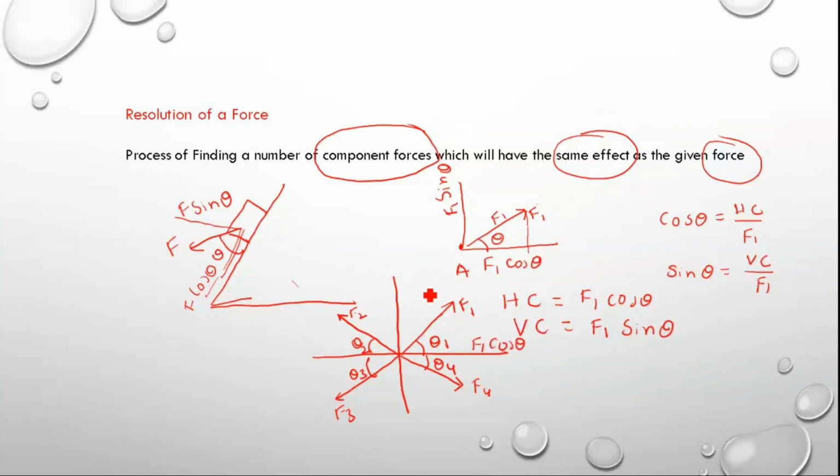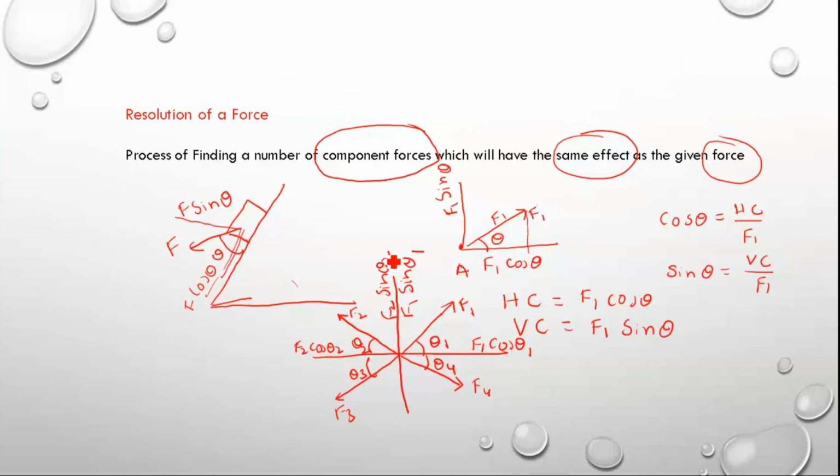This one will be F1 sin theta 1, because the angle is theta 1, no? I forgot, the angle is theta 1. Okay. Now for F2, because it has an angle theta 2, the horizontal component will be F2 cos theta 2. And this is F2 sin theta 2.